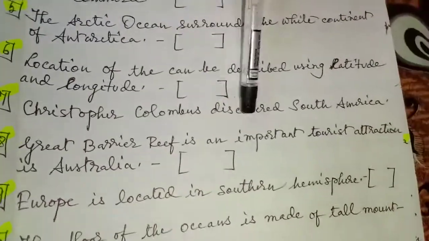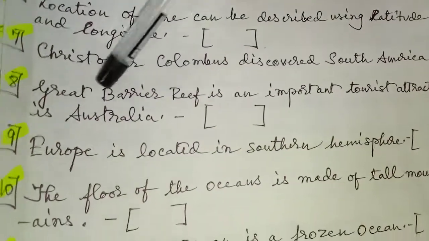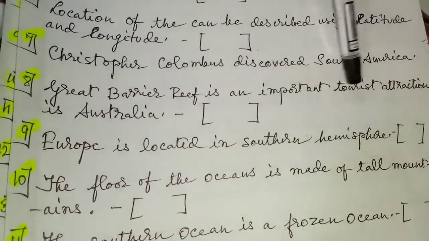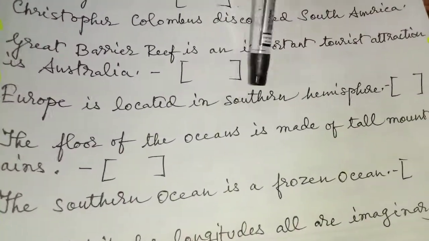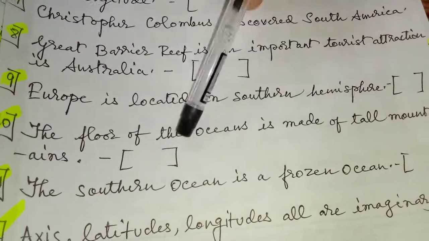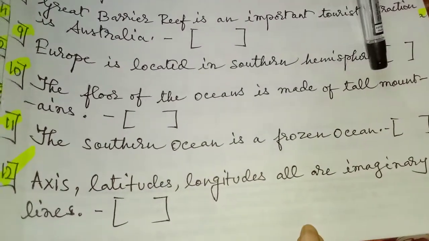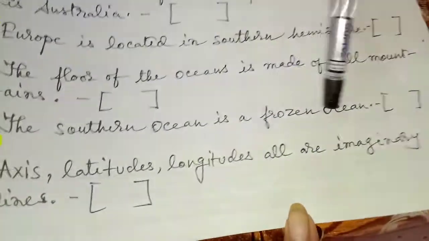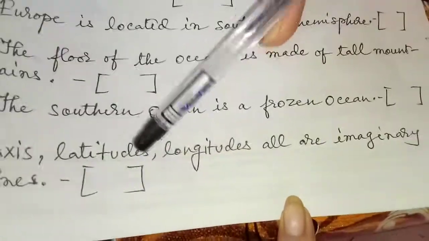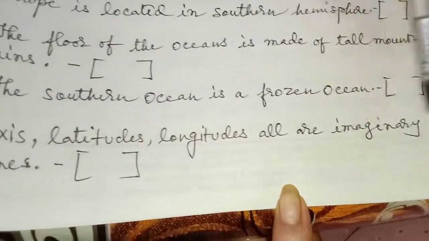Christopher Columbus discovered South America. Great Barrier Reef is an important tourist attraction in Australia. Europe is located in southern hemisphere. The floor of the oceans is made of tall mountains. The Southern Ocean is a frozen ocean. Axis, latitudes, longitudes, all are imaginary lines.